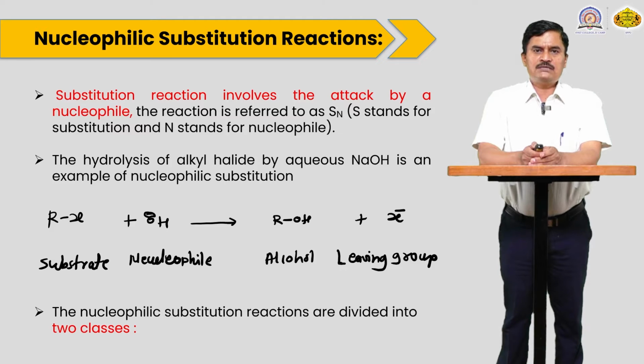A good leaving group is one that is less reactive, does not recombine with the product, so the backward reaction is less favorable and the forward reaction is more favorable. Such leaving groups are known as good leaving groups. So X minus is a good leaving group, and alkyl halides easily hydrolyze by using aqueous NaOH.